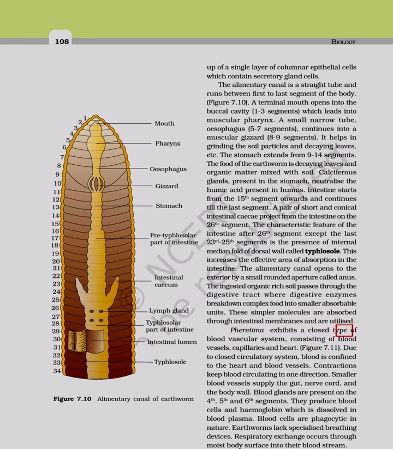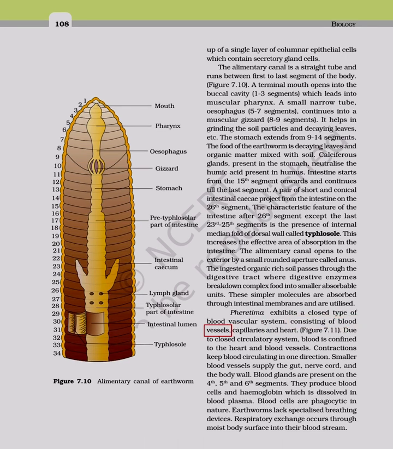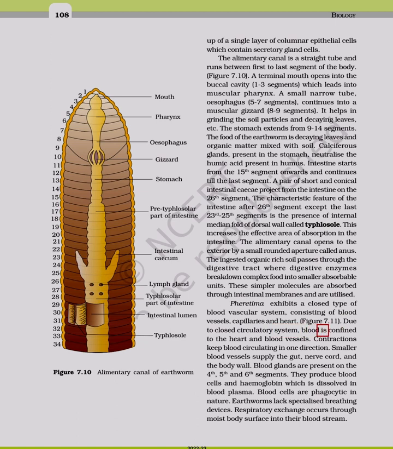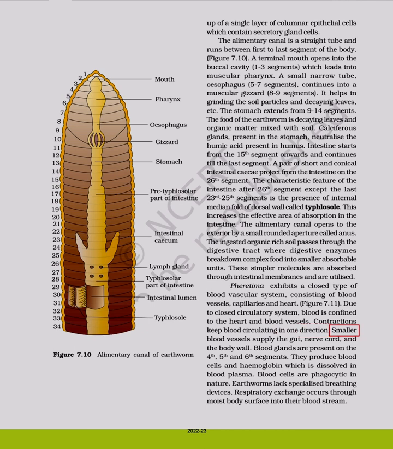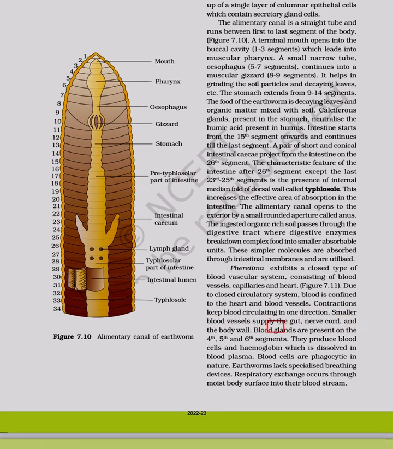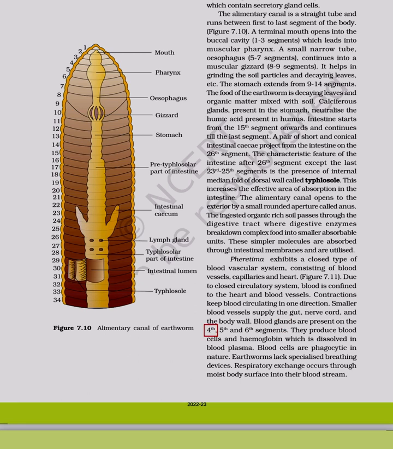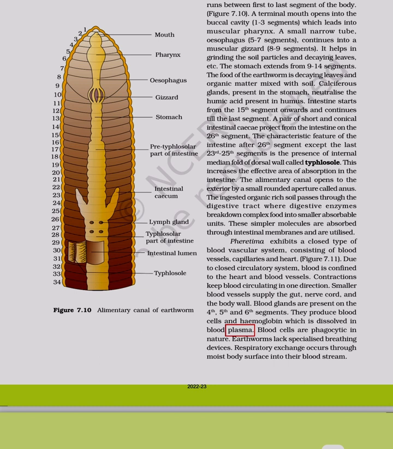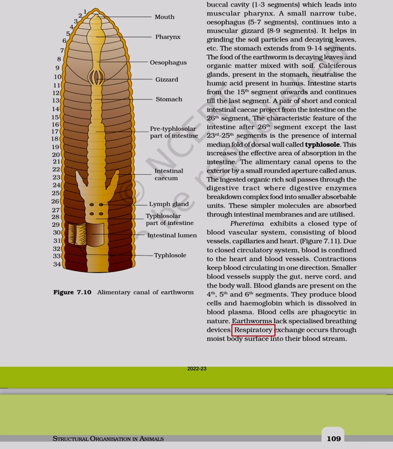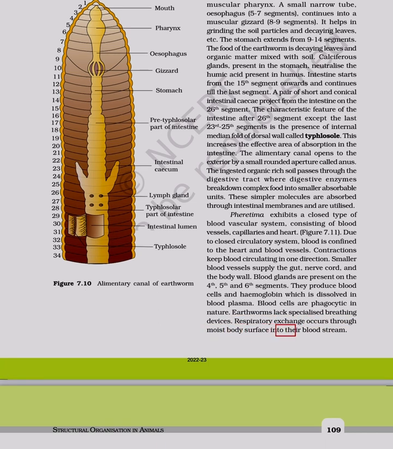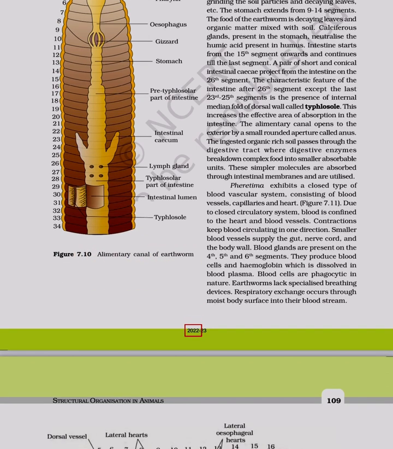Pheretima exhibits a closed type of blood vascular system, consisting of blood vessels, capillaries and heart. Figure 7.11. Due to the closed circulatory system, blood is confined to the heart and blood vessels. Contractions keep blood circulating in one direction. Smaller blood vessels supply the gut, nerve cord, and the body wall. Blood glands are present on the 4th, 5th and 6th segments. They produce blood cells and haemoglobin which is dissolved in blood plasma. Blood cells are phagocytic in nature. Earthworms lack specialized breathing devices. Respiratory exchange occurs through the moist body surface into their bloodstream. Figure 7.10 Alimentary canal of earthworm.